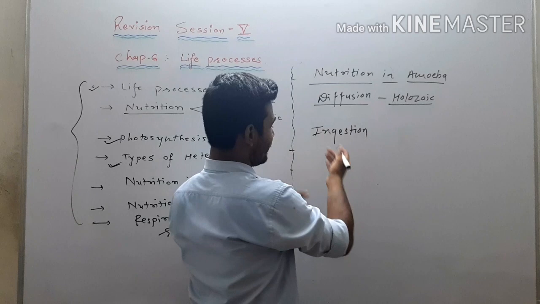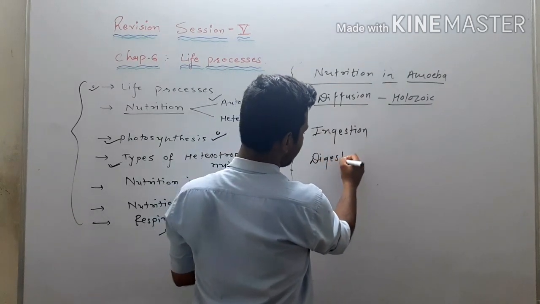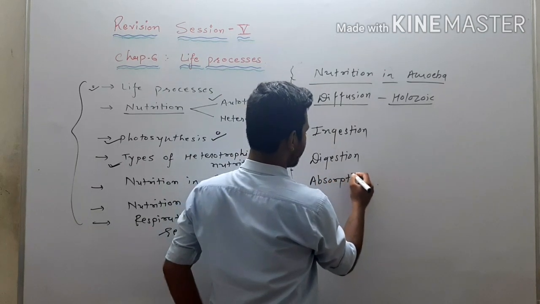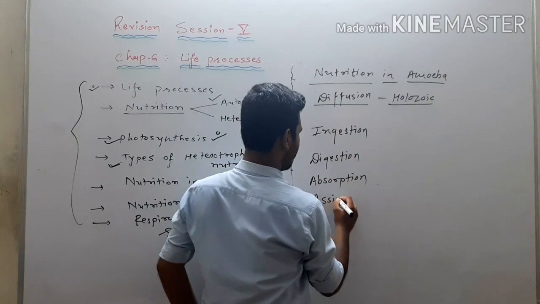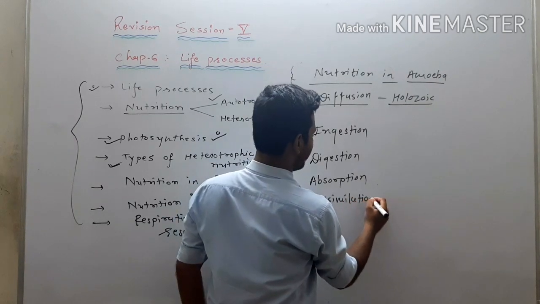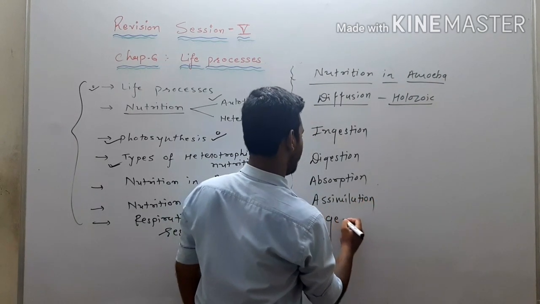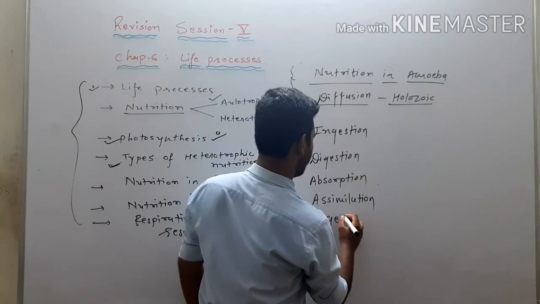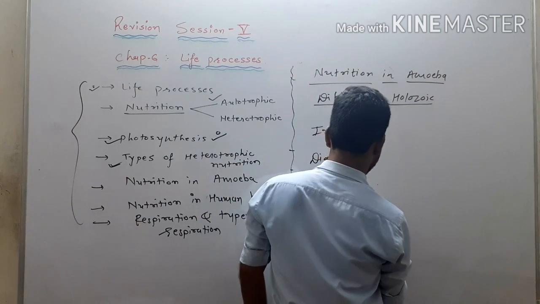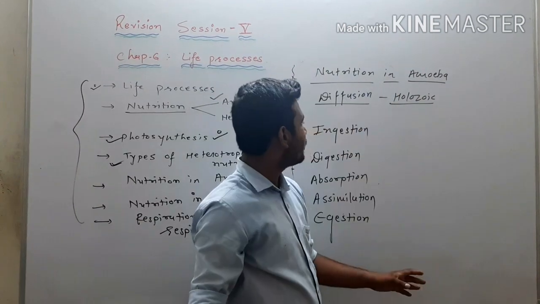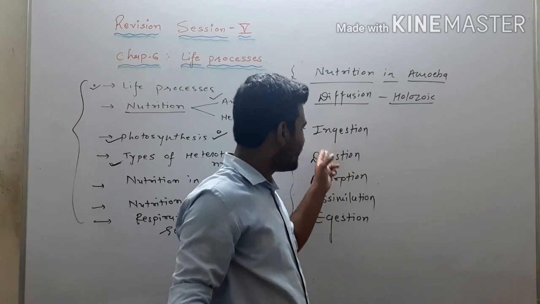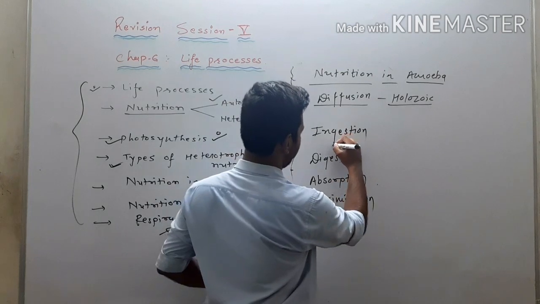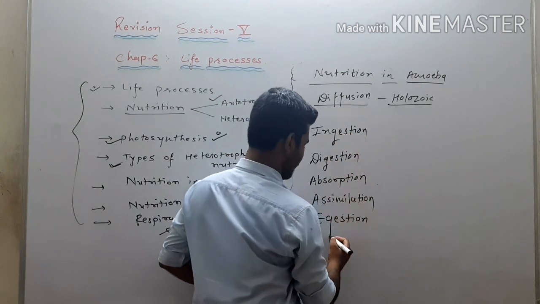Second step, that is our digestion. Then it comes to absorption. After that, there will be assimilation, and in the last we will have egestion. Right? So this way, by the process of ingestion, digestion, absorption, assimilation, and egestion. Right? Don't forget it. That will be our egestion.